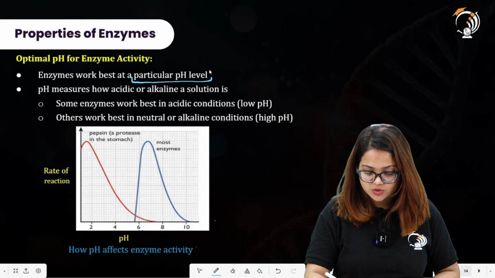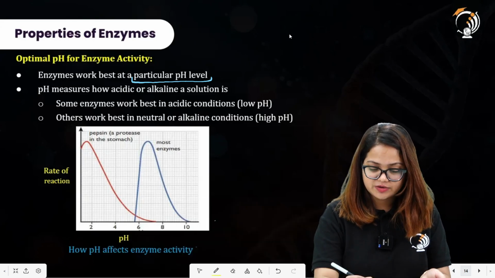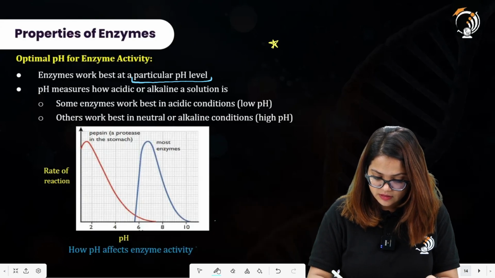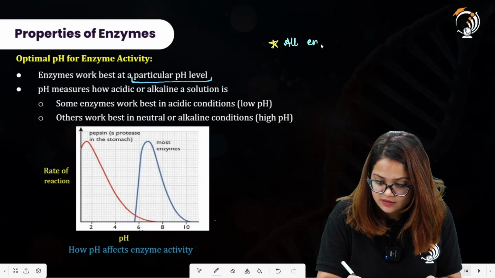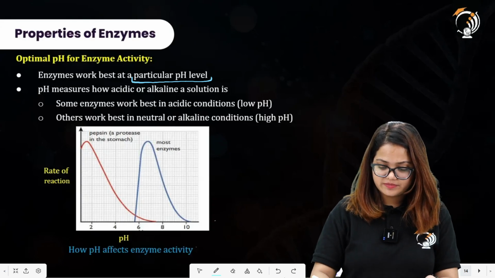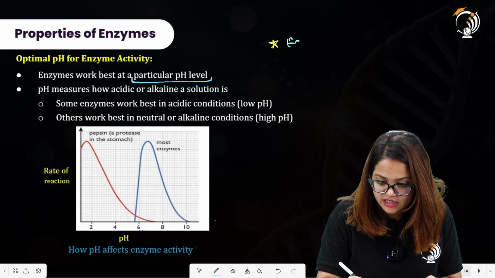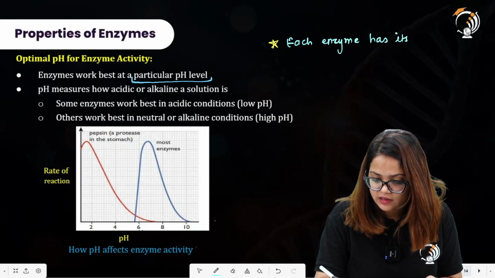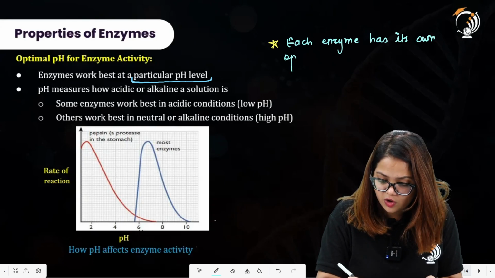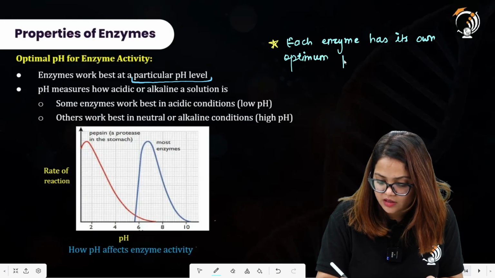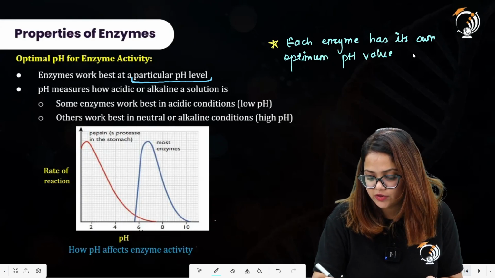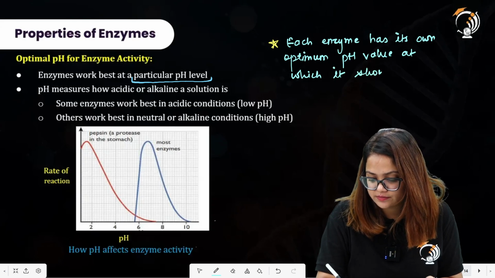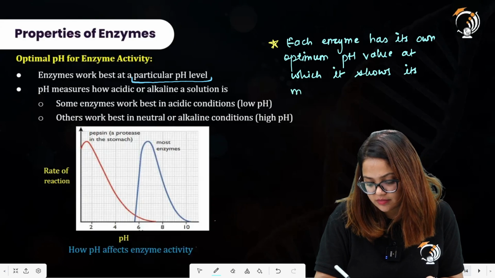So one point that needs to be considered over here is that each enzyme has its own optimum pH value at which it shows its maximum activity.